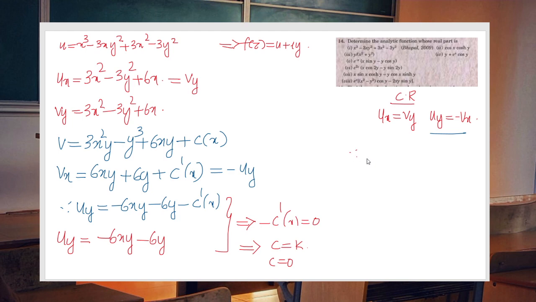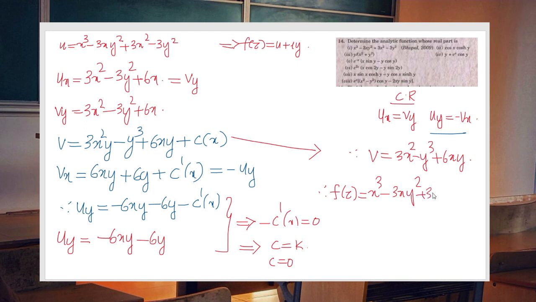Therefore what is our v right now? v from this particular equation is 3x square y minus y cube plus 6xy. Therefore the required analytic function is f of z equal to x cube minus 3xy square plus 3x square minus 3y square plus i times (3x square y minus y cube plus 6xy). So that is the required function.